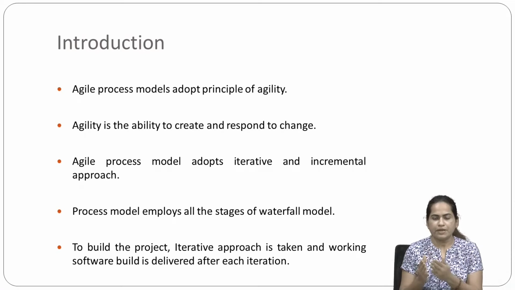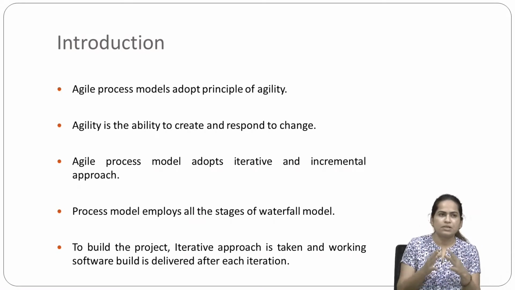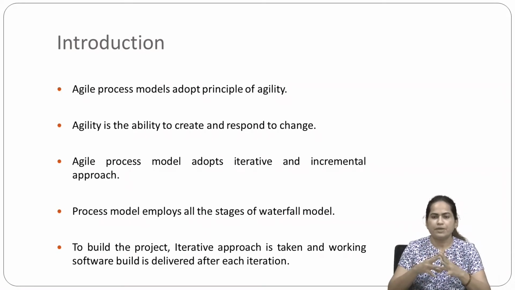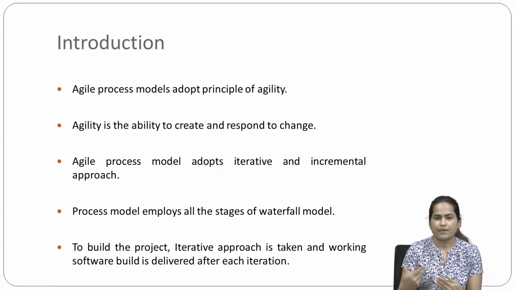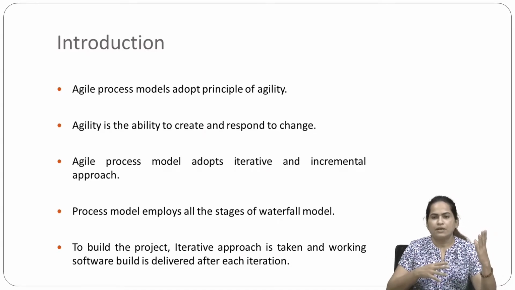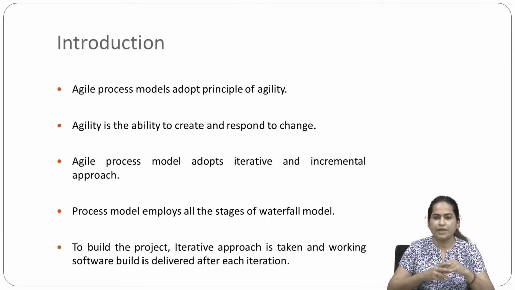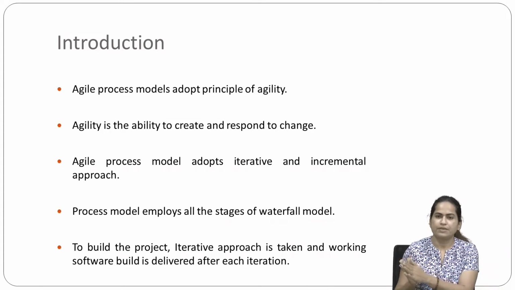Iterative and incremental means what? Iterative means after some period of time, it will release a new iteration of the software, as we have seen in other models in earlier lectures. In the spiral model we had a number of iterations, as well as other models in which we had different iterations at different times.